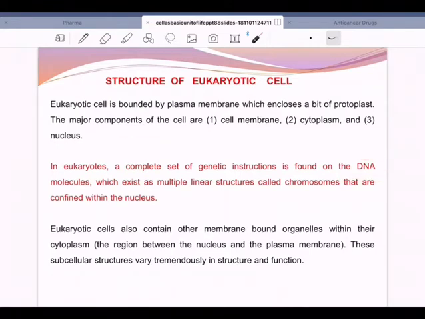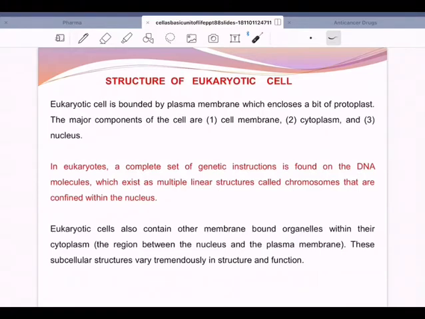DNA is naked in a prokaryotic cell, without any association. Whereas in a eukaryotic cell, nuclear DNA is associated with proteins called histones, and the nuclear DNA is very clear. The amount of DNA in a prokaryotic cell almost remains the same, but in eukaryotic cells the amount of DNA shows a regular alternation between diploid and haploid stages.